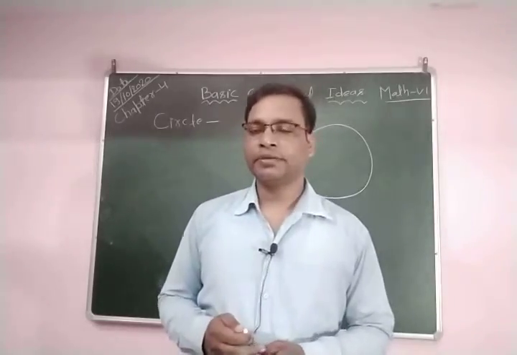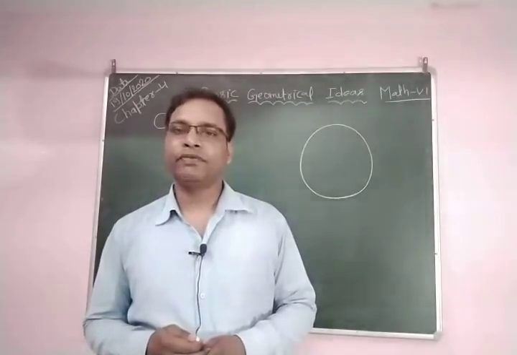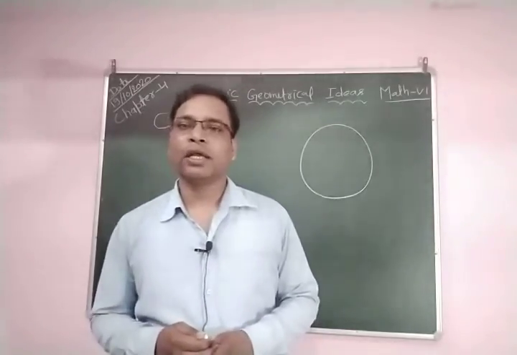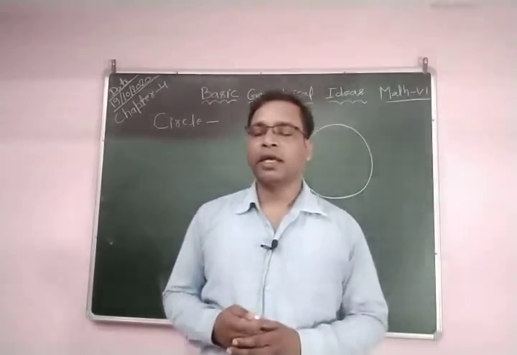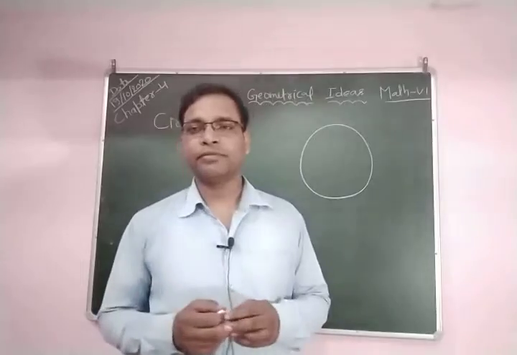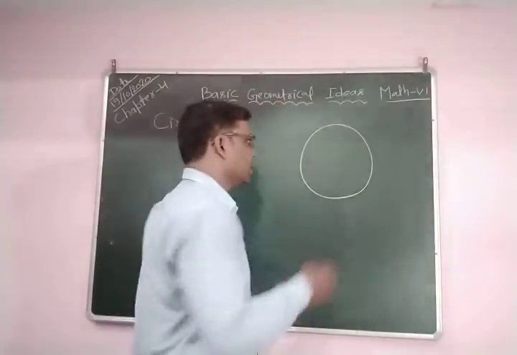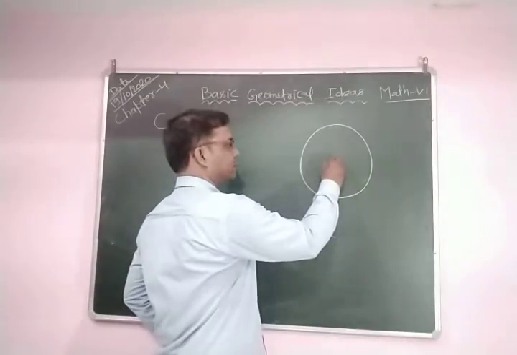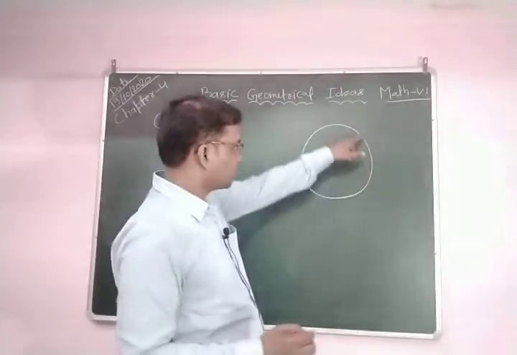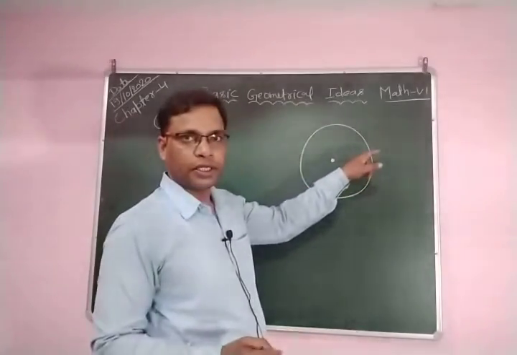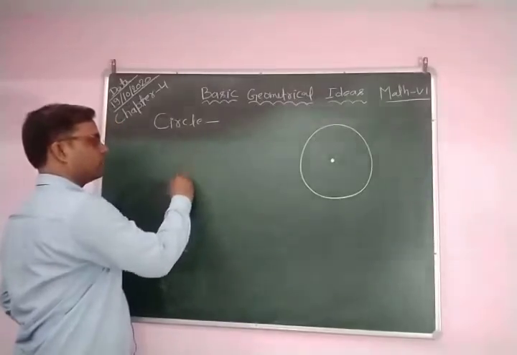Another way you can say it: a circle is a locus of points in a plane which are at a fixed distance from a fixed point. The fixed point is called the center of the circle, and the fixed distance is called the radius of the circle. You can see this is the shape of a circle, and here is its center. This is the locus of points.